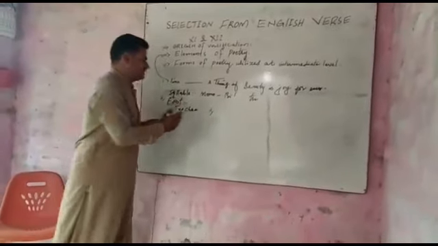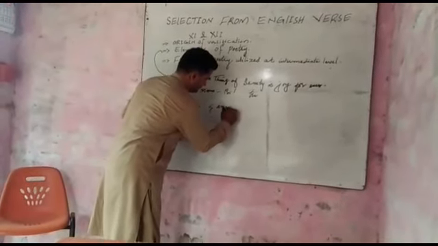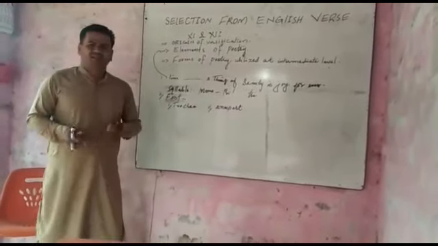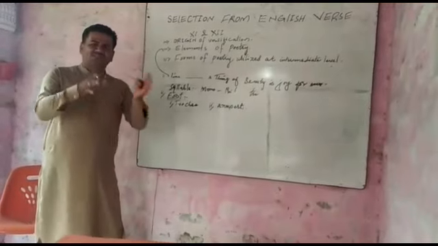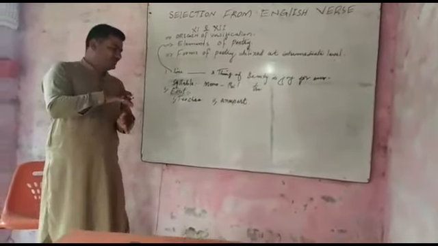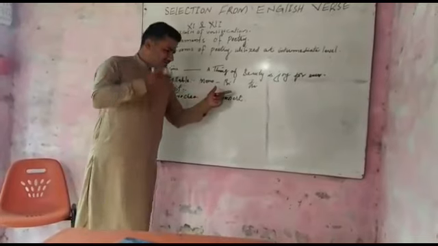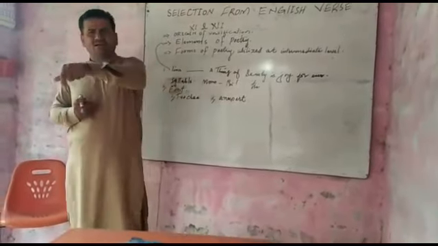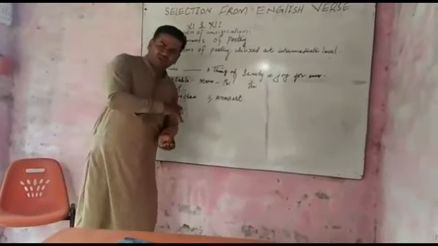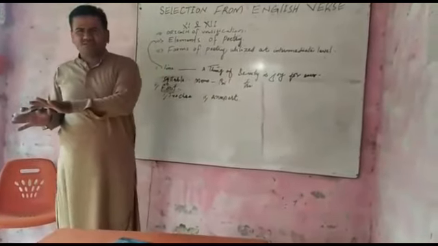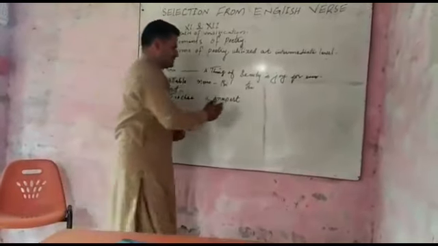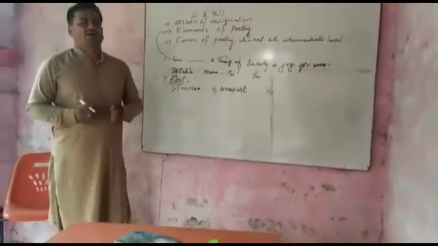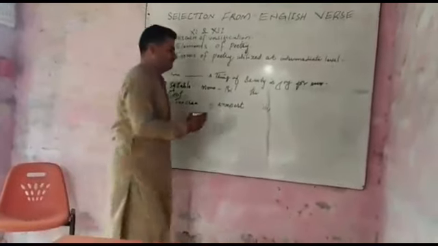Another part of foot is anapest. There's also involvement of stressed and unstressed syllables: two short unstressed syllables followed by one long stressed syllable. And the third one, I think, is dactyl.